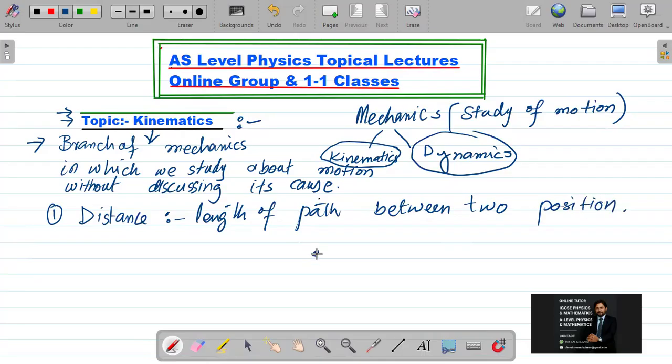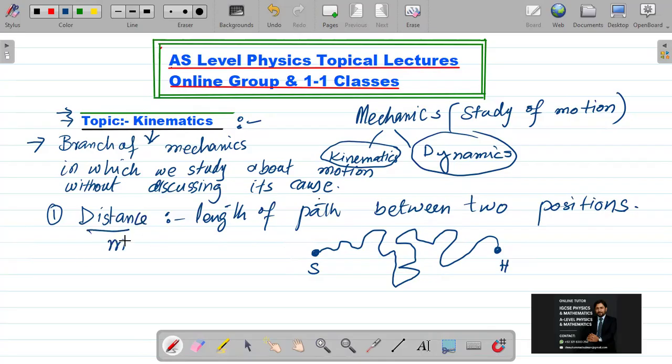For example, here is your school and here is your home. From home, you are following the road section and you are going to reach your school. Then look, this is the length of path. This is not the shortest distance. This is the length of path between these two positions, that is your home and your school. So the length of path between two positions is called distance.